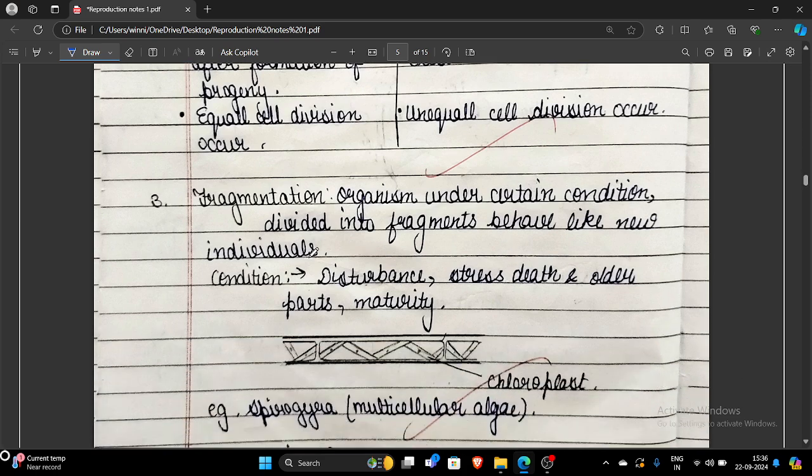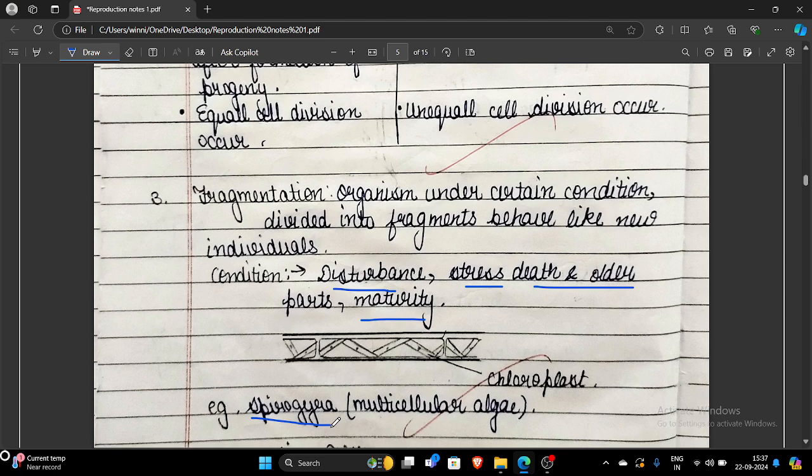Next is fragmentation. In case of fragmentation, in certain conditions like disturbances, stress, death and decay of older parts, or on maturity, the multicellular filamentous algae Spirogyra divides into multiple fragments, and each fragment will behave like a new individual. Fine.